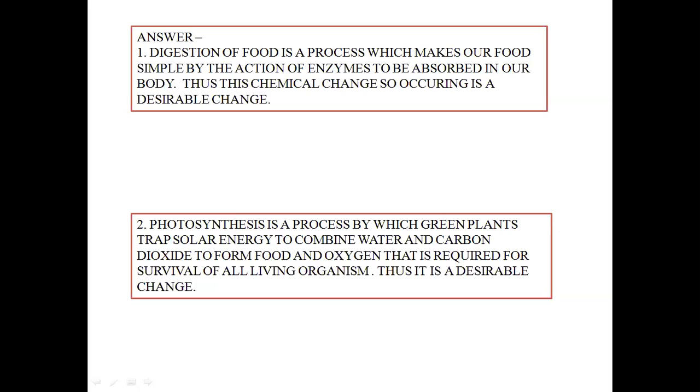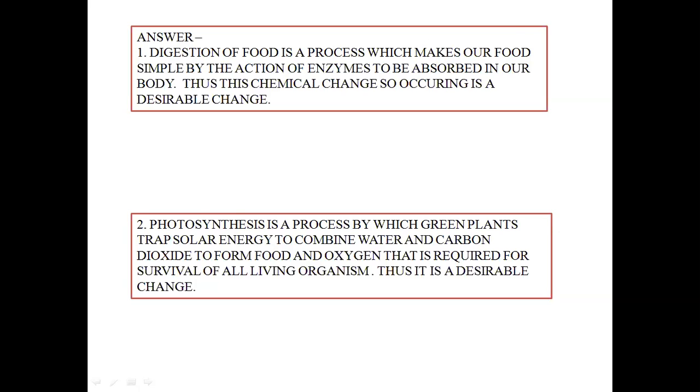By this process, green plants, which consist of chlorophyll, simply trap the solar energy, and with the help of this solar energy, they combine simple components like carbon dioxide and water to form food, in the form of glucose, and oxygen.